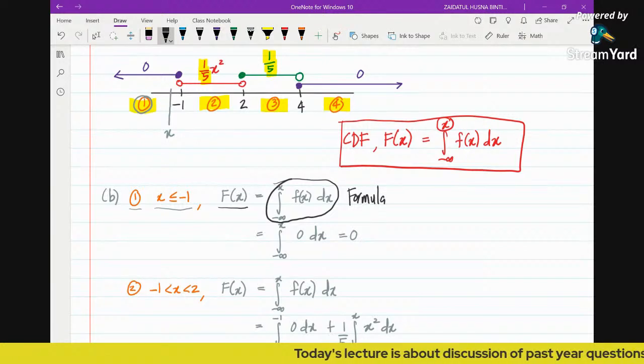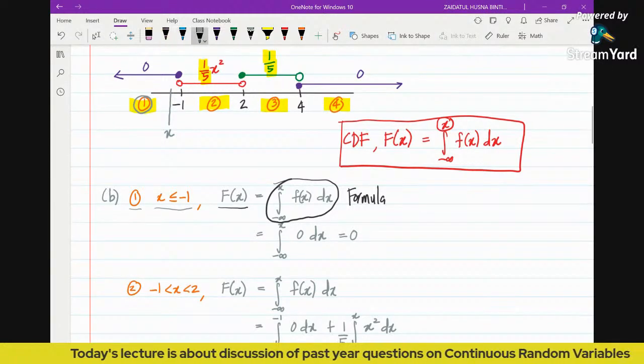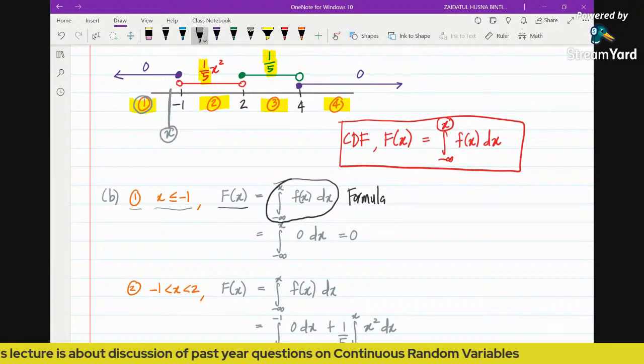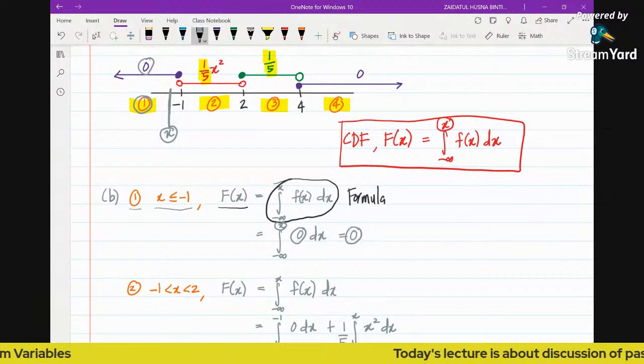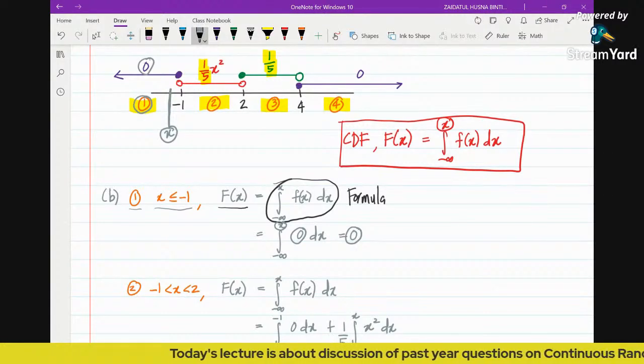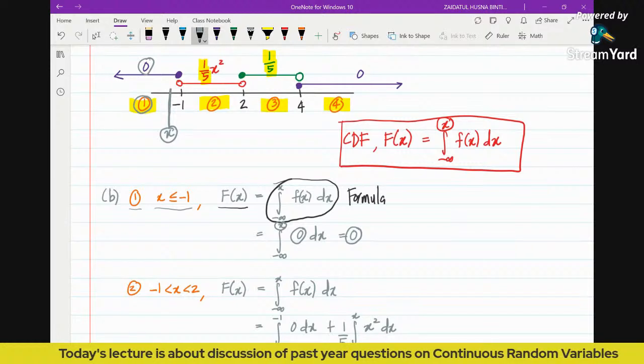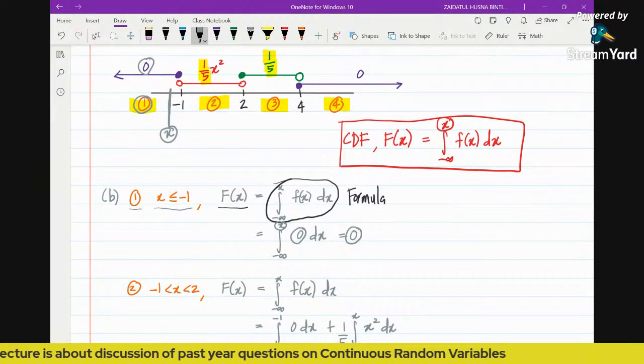Since x is in the first region, the function here is 0. So it's about integrating the 0 function from negative infinity to x, and the first value is 0. It does make sense, because the CDF will always begin with 0 and end with 1.